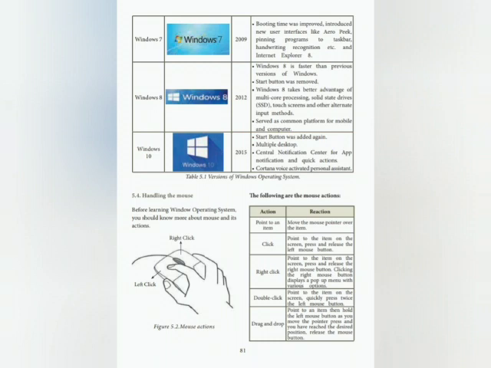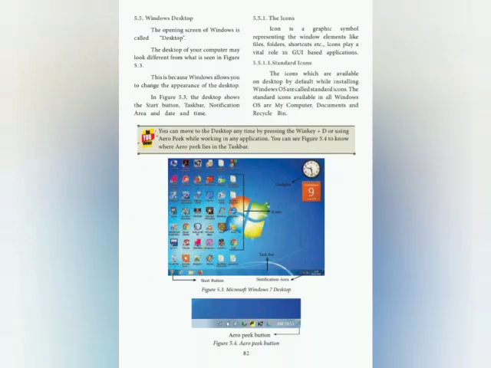Clicking the right mouse button displays a pop-up menu with various options. Double click: point to the item on the screen, quickly press the left mouse button twice. Drag and drop: point to an item, then hold the left mouse button. As you move the pointer, keep holding until you have reached the desired position. Release the mouse button.